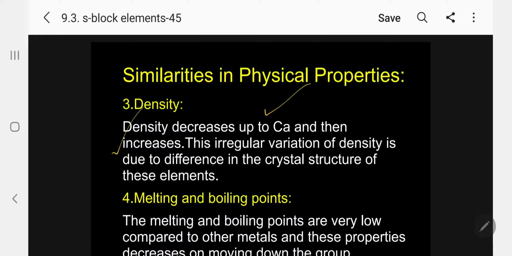So, slight modification. But in the case of alkali metals, density always decreases across the group. This irregular variation of density is due to difference in crystal structure of these elements. This point you must have in mind.